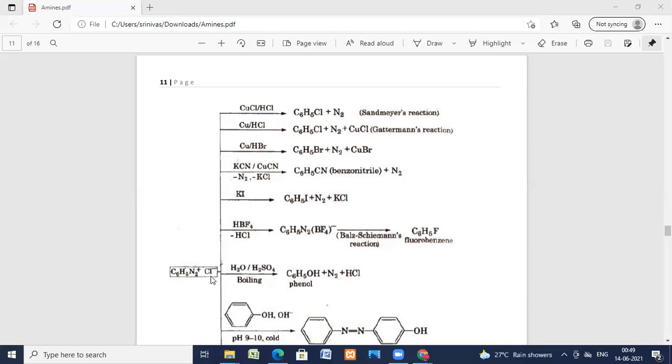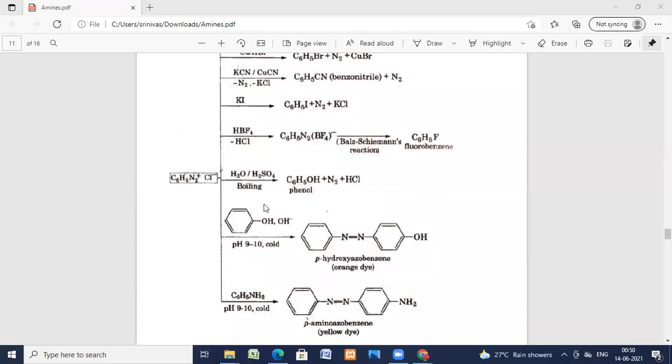Benzene diazonium chloride on reaction with fluoroboric acid, here benzene N2BF4 is formed, Balz-Schiemann reaction, fluorobenzene is formed. Again, benzene diazonium chloride on reaction with water in presence of sulfuric acid, phenol is formed with liberation of nitrogen and HCl.